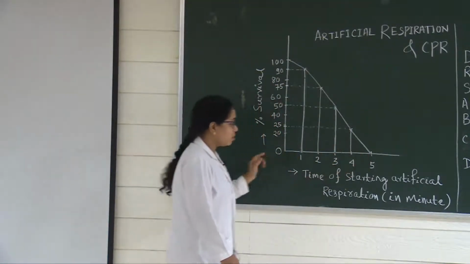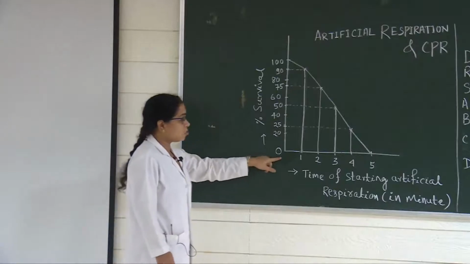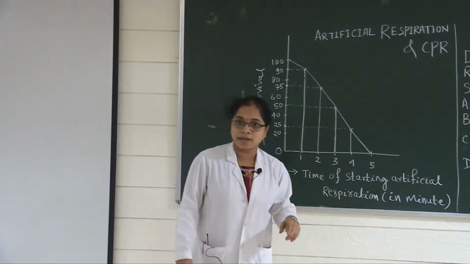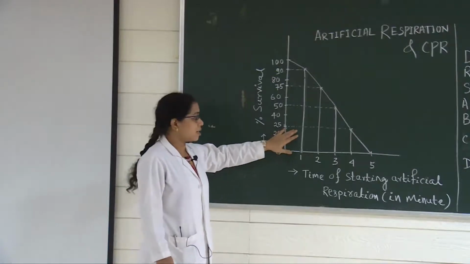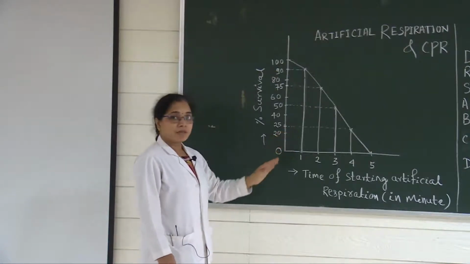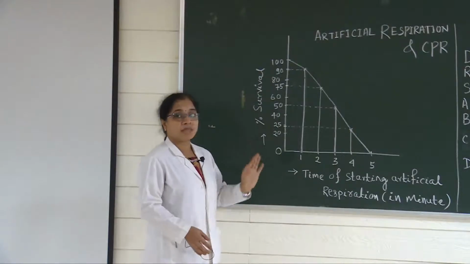Why does it have to be given within 5 minutes? Because you know that all the vital organs like the brain and heart cannot survive without oxygen. That means they cannot survive the hypoxic condition for more than 5 minutes.